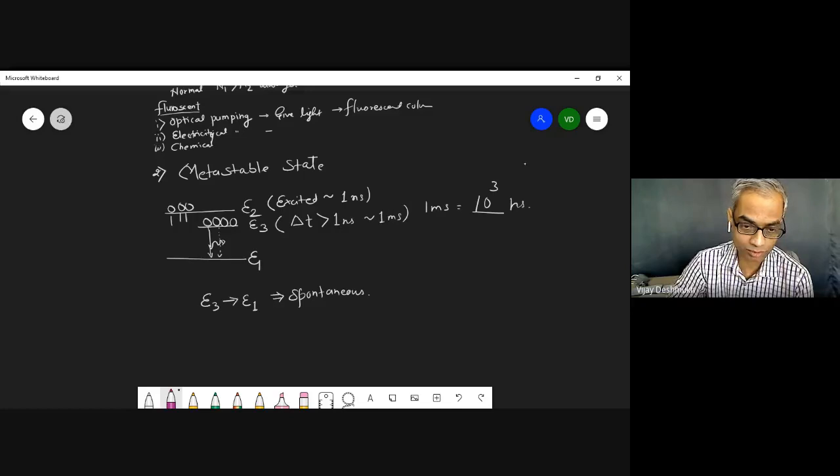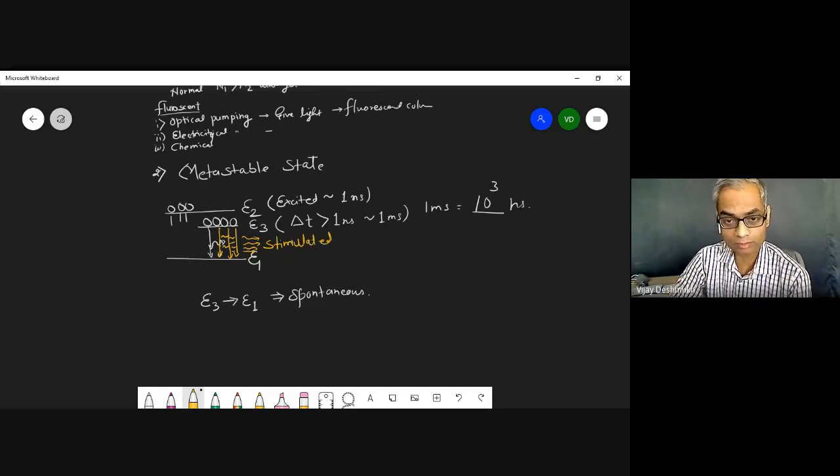Let me use some other color. Then this will come down like this. One photon will excite one electron, and we will get two photons. Then two will create four, and four will create eight, and so on and so forth. So these are the stimulated emissions.